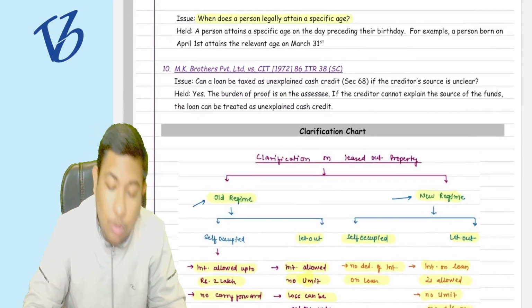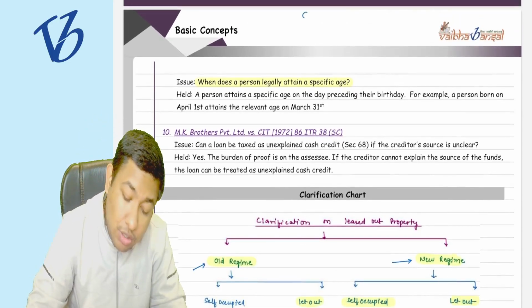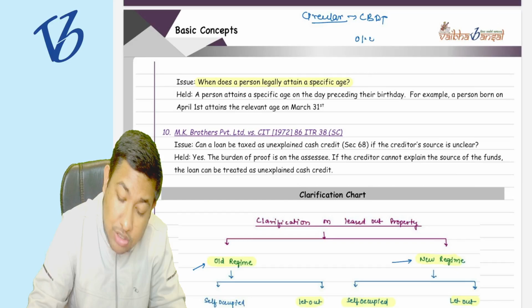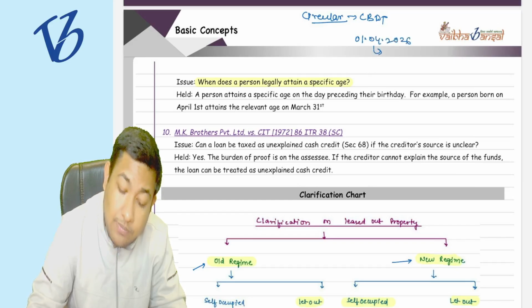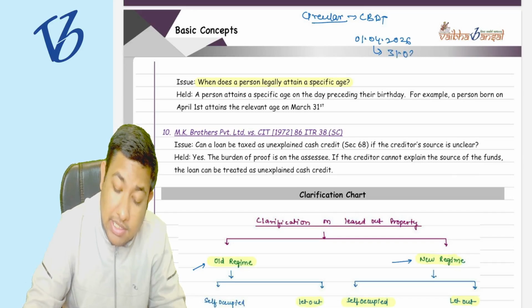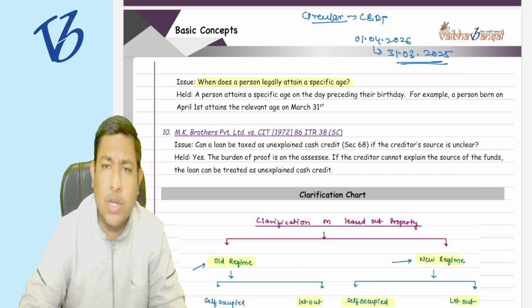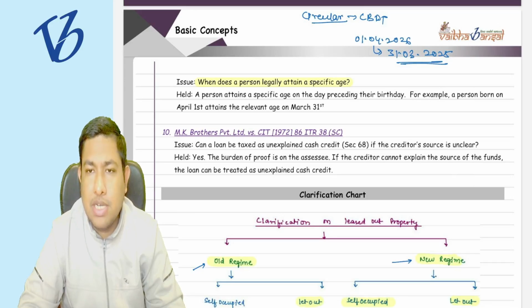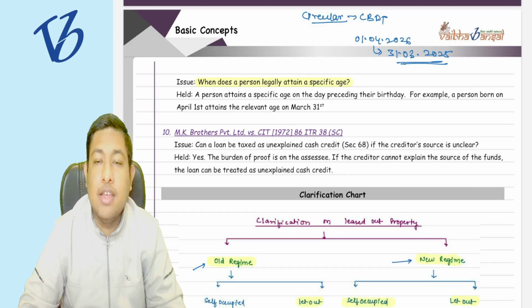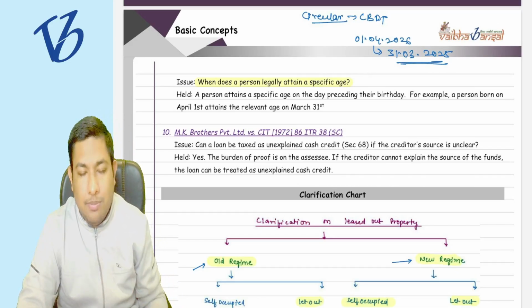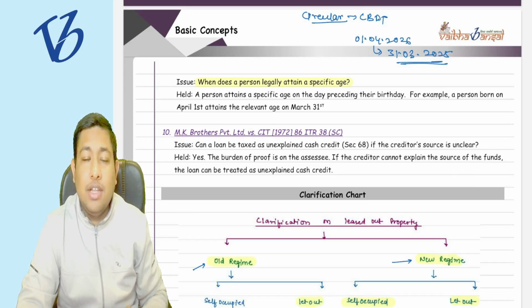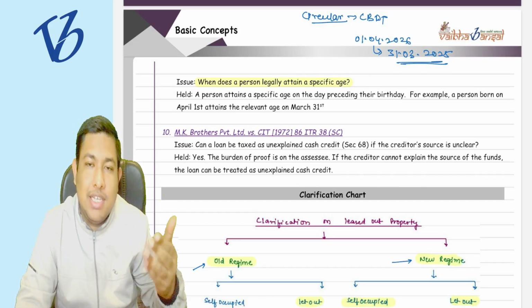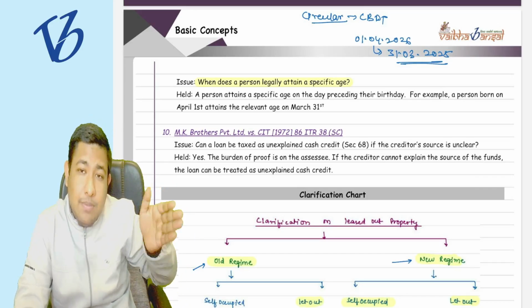Now, when does a person legally obtain a specific age? Do you remember a circular of CBDT that the person who attains the age on 1st of April 2026 will be deemed to have attained the age on 31st March 2025 itself, to obtain the higher basic exemption limit benefits? Yes, the same thing they are saying: if the person is born on 1st of April, it is not considered that he will attain that age on 1st April, but he will attain the 60 years, 70 years, 80 years of age one day before that particular date.